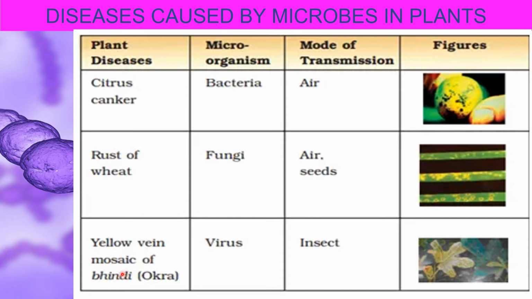And yellow vein mosaic of bhindi, that is lady's finger or okra, is a viral disease which spreads from the infected plant to a healthy plant through a carrier insect.